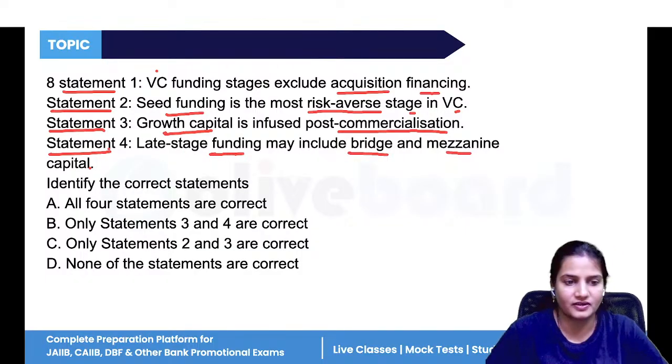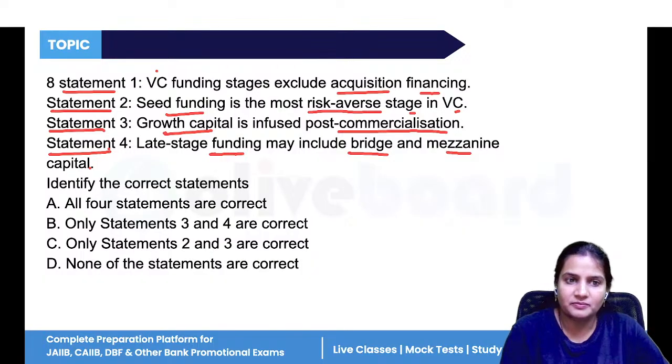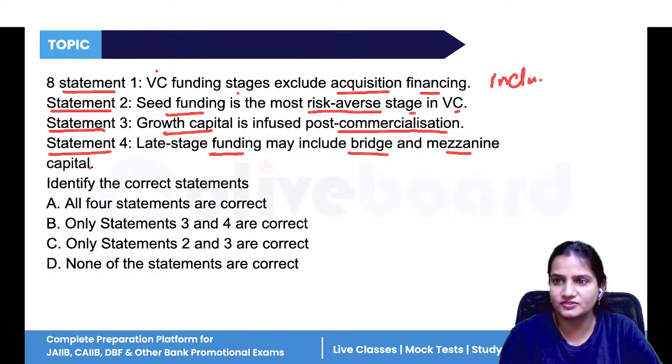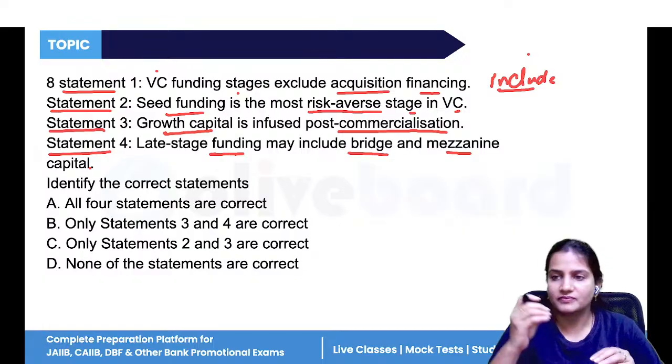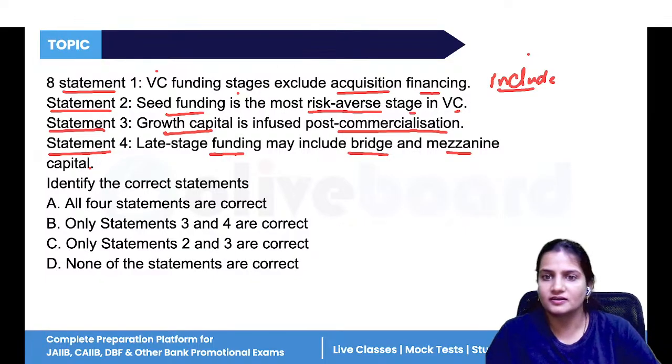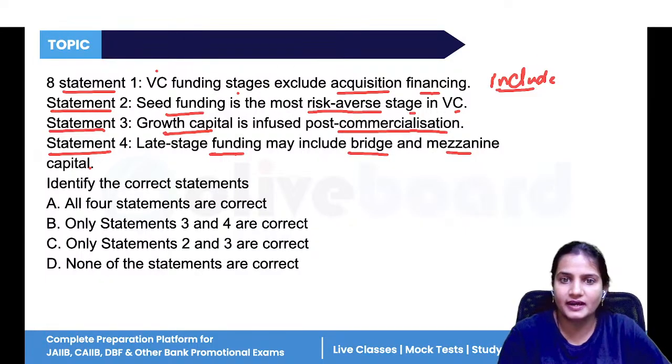We can say mezzanine funding. So tell me, VC funding stages, do they exclude acquisition financing or include acquisition financing? We have studied now that venture capitalists help the companies to acquire another company, or they provide funding for launching the product, for developing the product. So it includes.